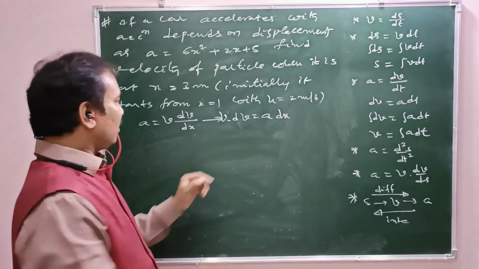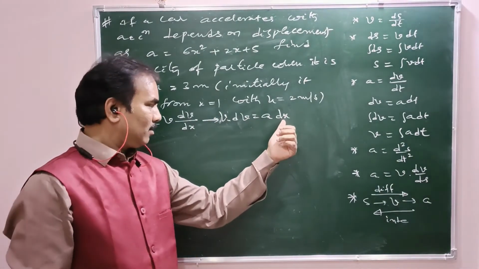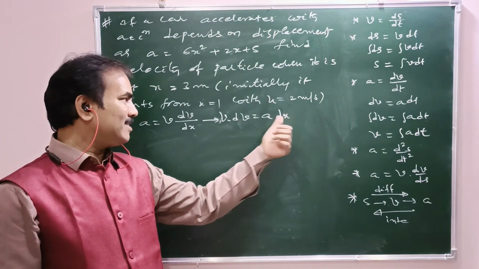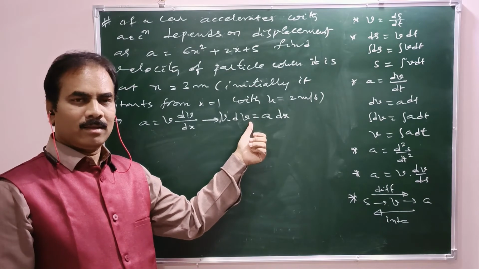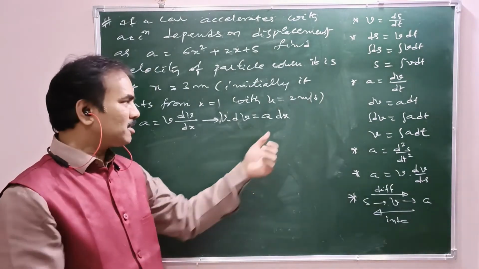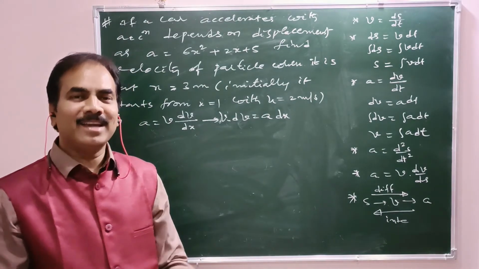This relation says that in a small displacement dx, this is the change in velocity dv. If you want a large change in velocity over a large displacement, that can be done by integration.